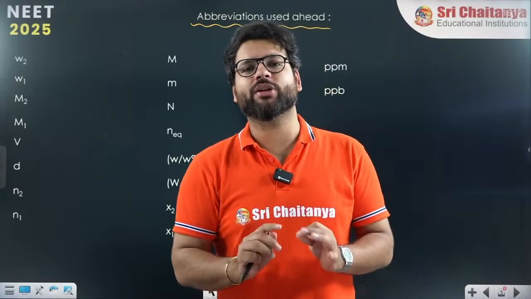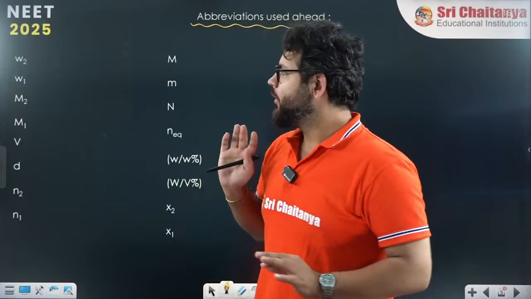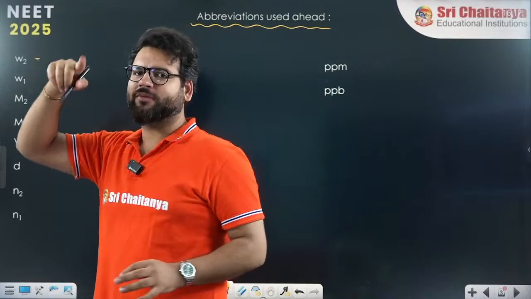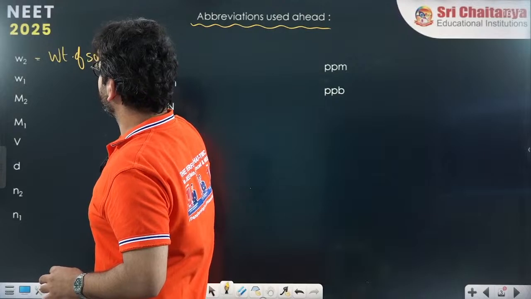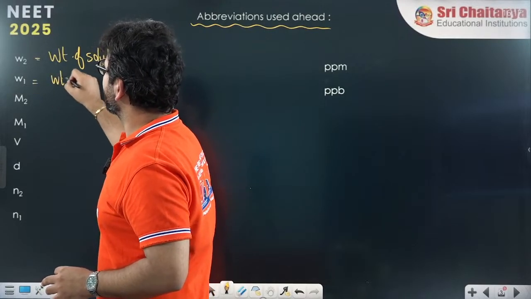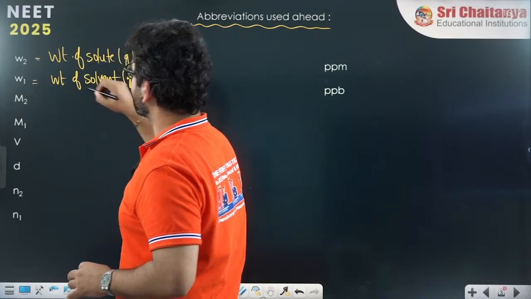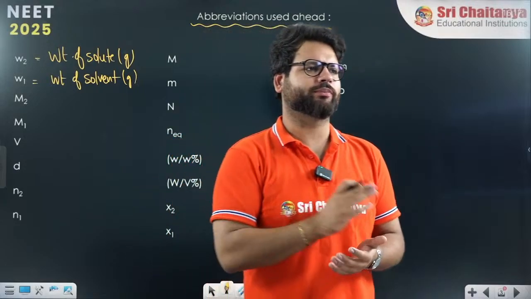And whenever you mention nothing at the bottom, that represents generally solution. So when I say W2, W means given weight. So 2 represents weight of solute, in grams. W1 means weight of solvent in grams. 2 represents solute, 1 represents solvent.